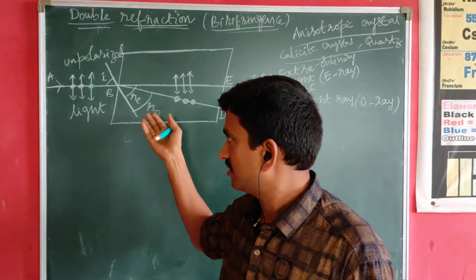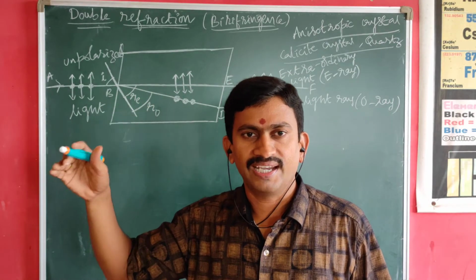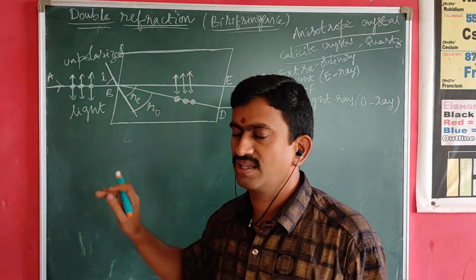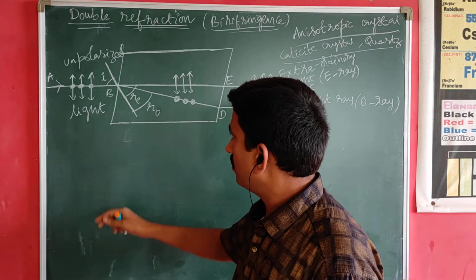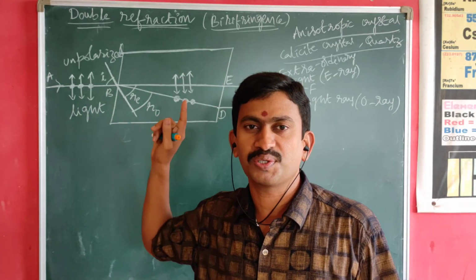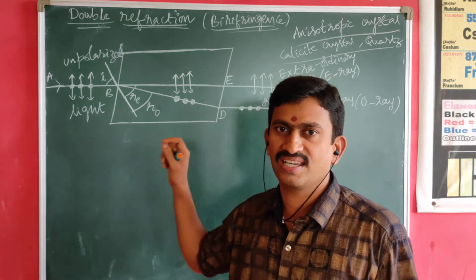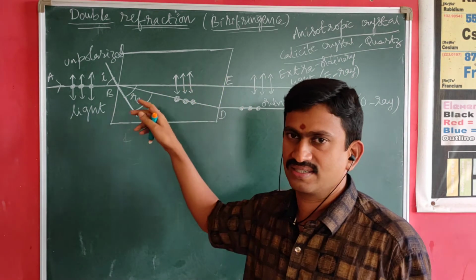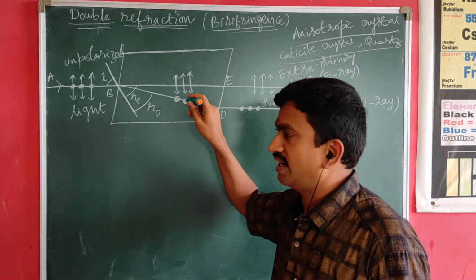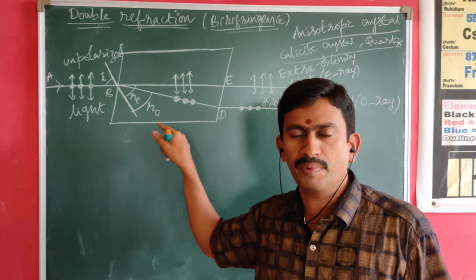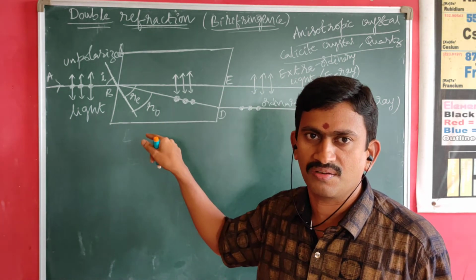The scientist who discovered it proceeded with the experiment using the calcite crystal. So, whenever an unpolarized light ray is incident on an anisotropic crystal such as calcite or quartz, it undergoes two refractions. One is the light ray having the components perpendicular to the principal section, and it obeys all the ordinary laws of refraction.